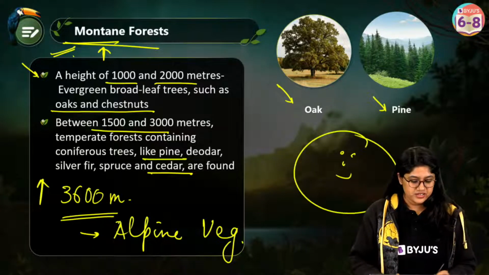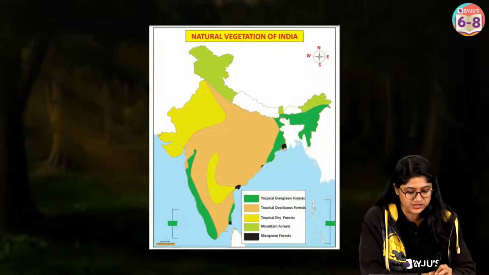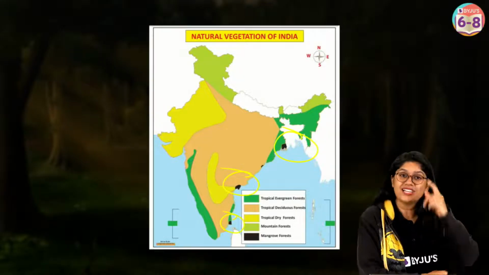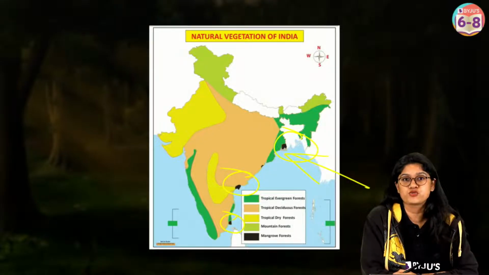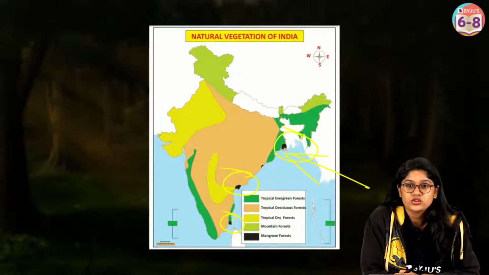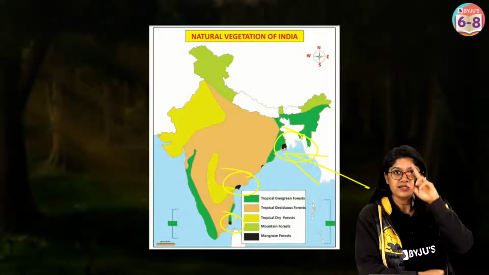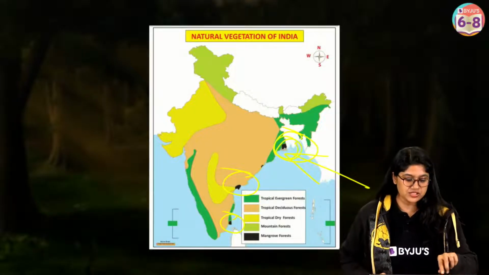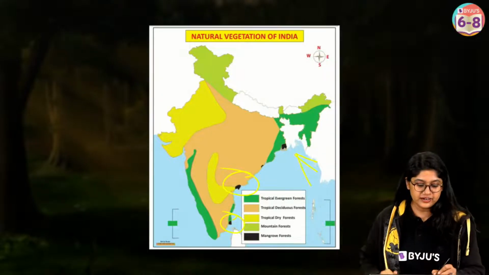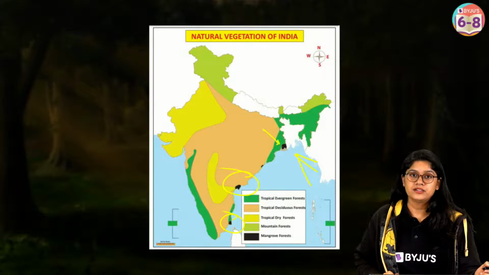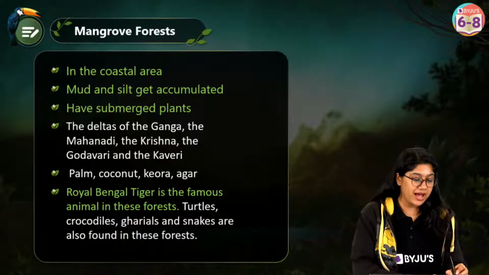Okay. So let's move to the next one, everyone. We have discussed that, and now we have the mangroves. Can you see the mangrove forest? See over here. At the coast region, we have the mangrove forest. The one that is very famous is the Sundarban Delta, the delta that is formed by the Brahmaputra and the river Ganga. This is really very famous. Can you see the black part on the map, right over here, near West Bengal? There we have the mangrove forest.